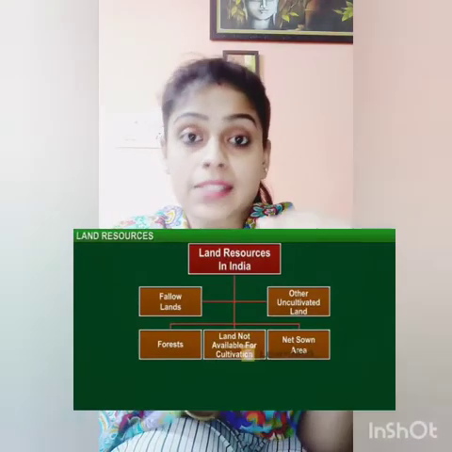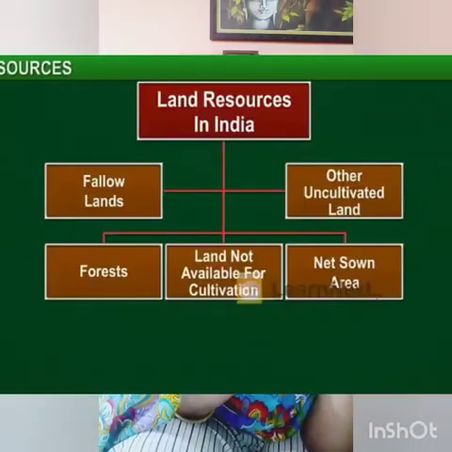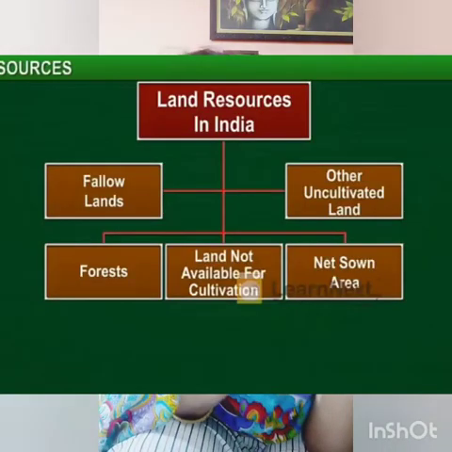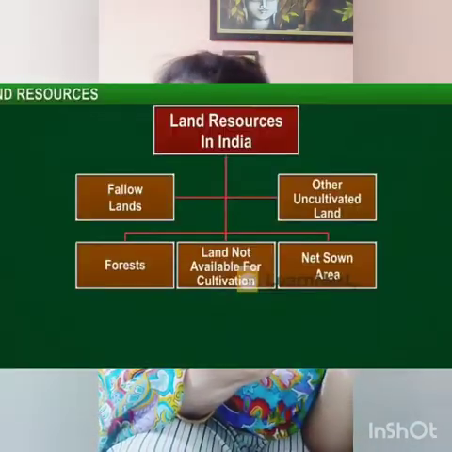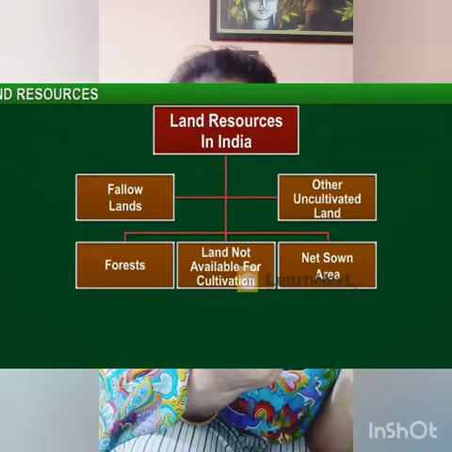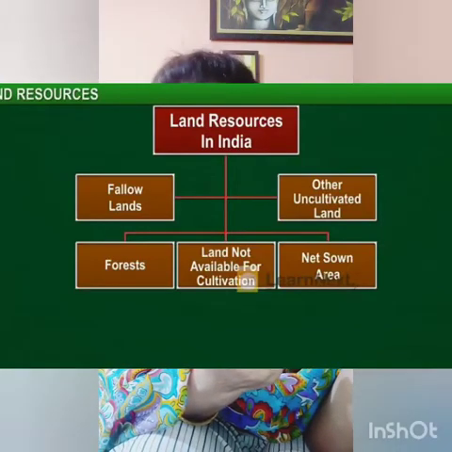F stands for forest, second F stands for fallow lands, double L stands for land not available for cultivation, double O stands for other uncultivated land, and N stands for net sown area.